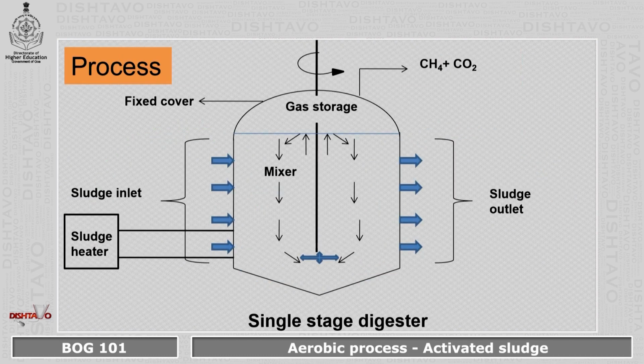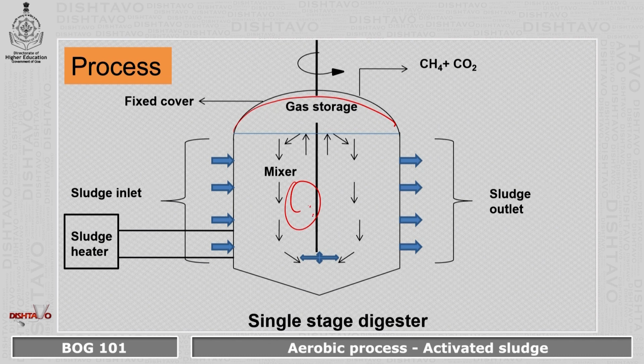This is the single stage digester, wherein a cylindrical tank is used and on the top of the cylindrical tank a fixed cover is placed. This fixed cover helps in the excess capacity storage of the gas. As we can see here, these are the inlets which help to provide the sludge inside the tank. Once the sludge is added, it will be mixing vigorously and the digested sludge will be taken out from the outlet. But it is important to withdraw the digested sludge before the new sludge is